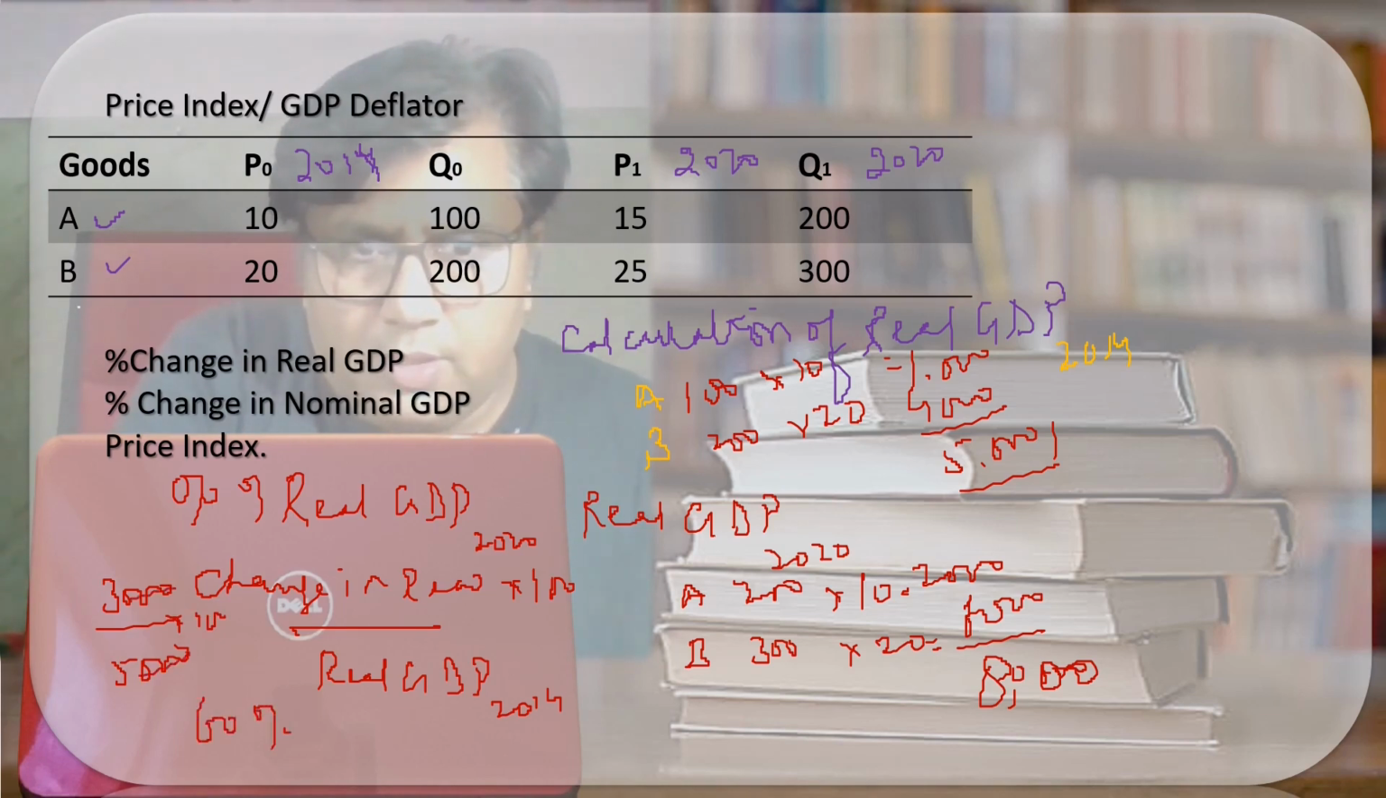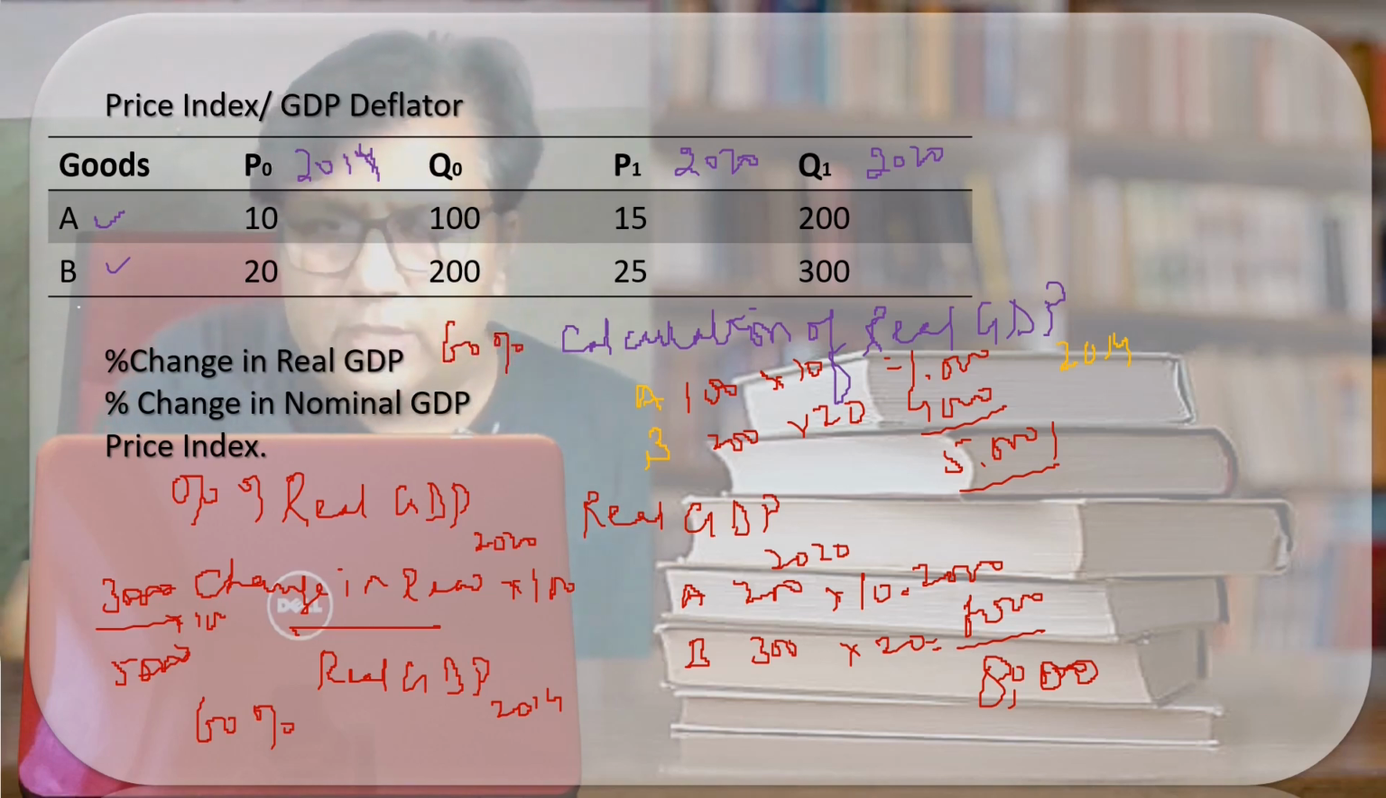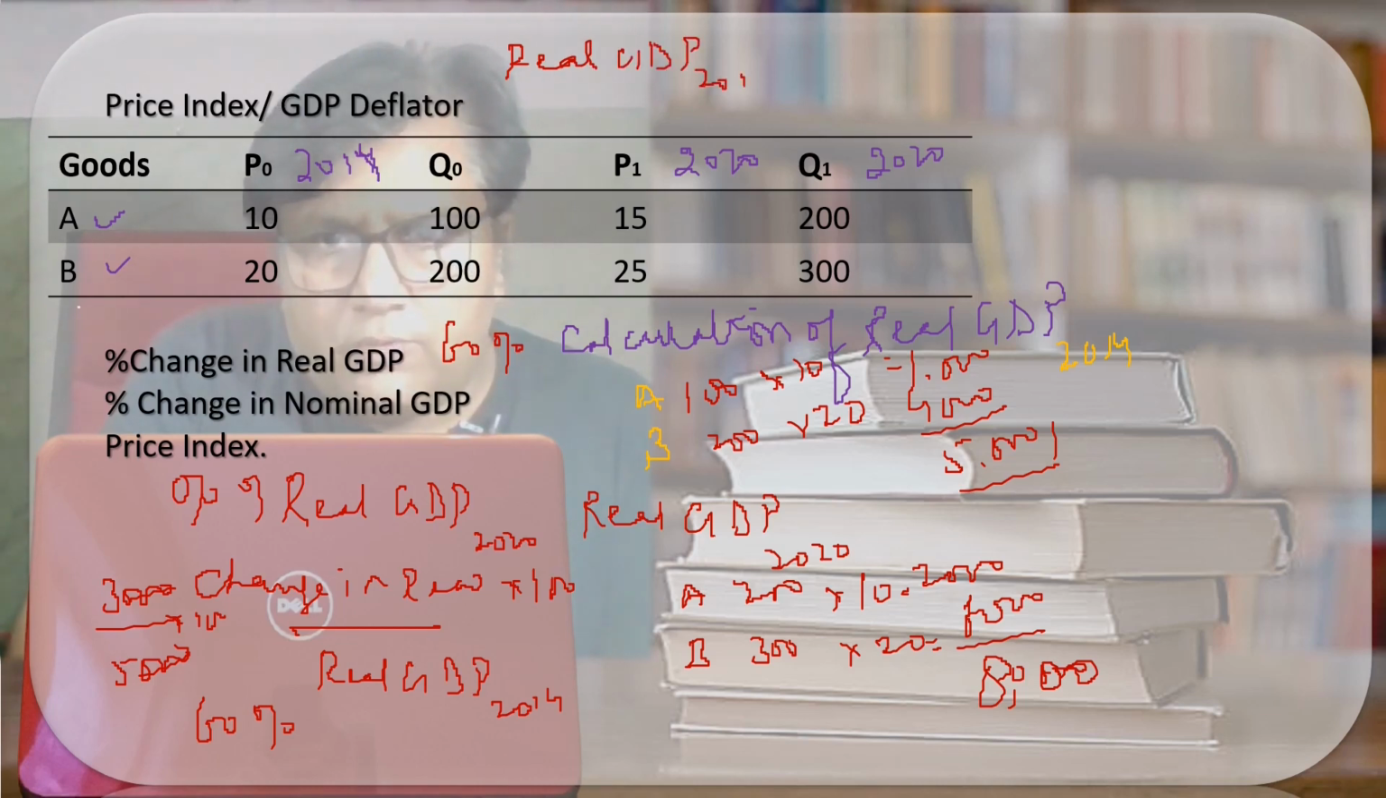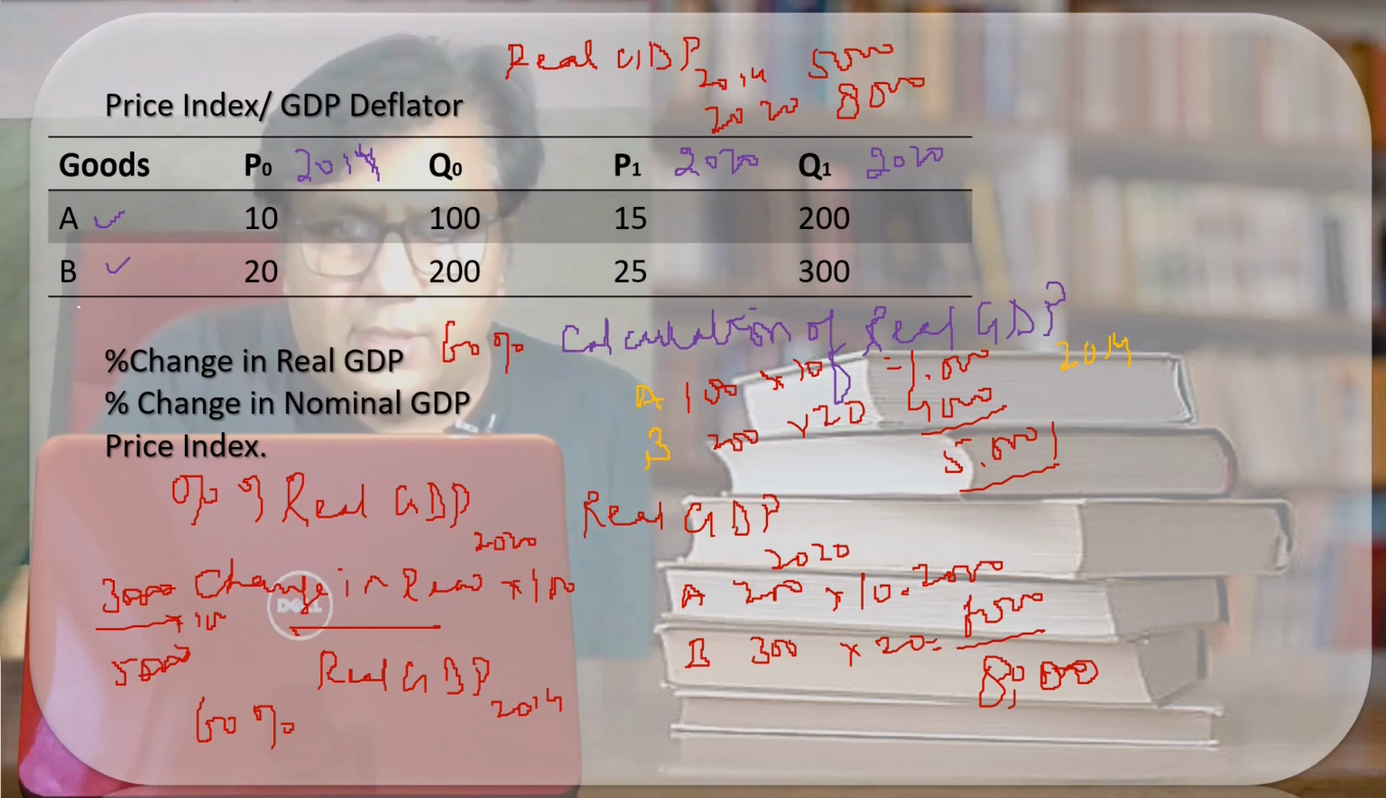So the percentage change in the real GDP is 60%. I hope the point is clear. I write down over here real GDP: 2014, 5000; 2020, 8000. Fine. Now calculate the nominal GDP.